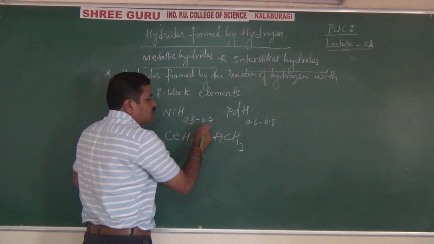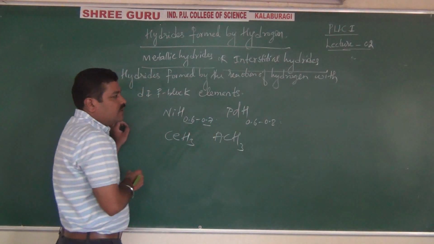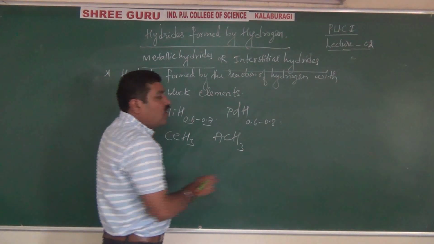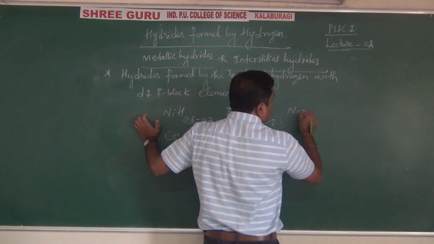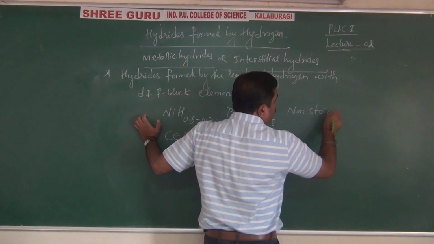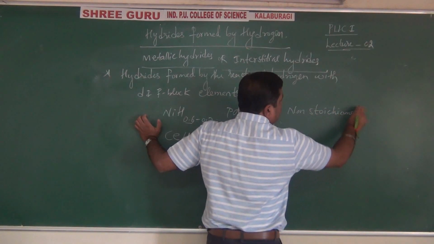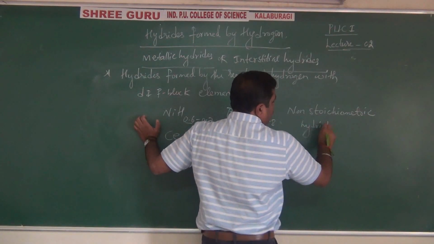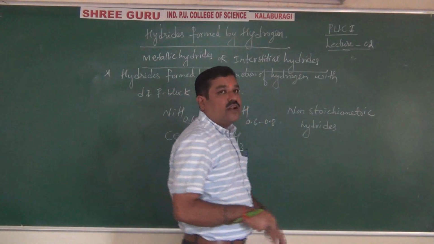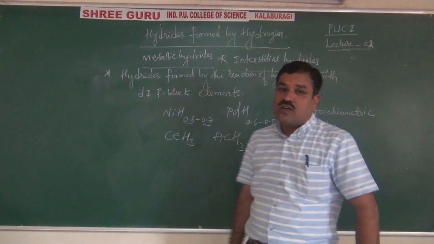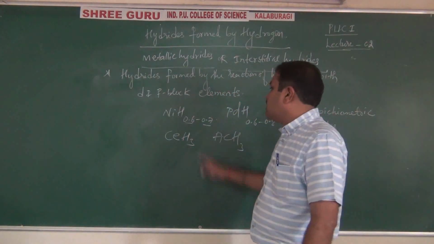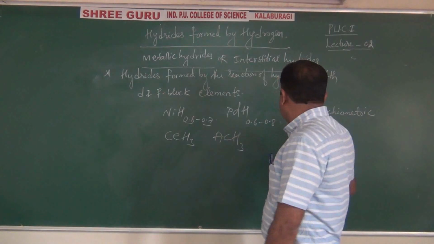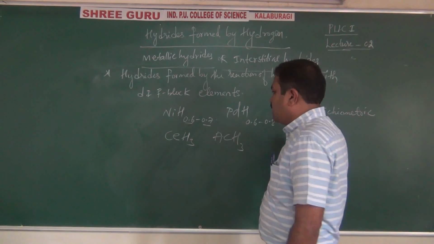See, they are having 0.6, 0.7, not a whole number. That's why these metallic hydrides are also called non-stoichiometric hydrides. Why? Because they do not have definite composition, do not have definite ratio. Their ratios are decimal, not a whole number.